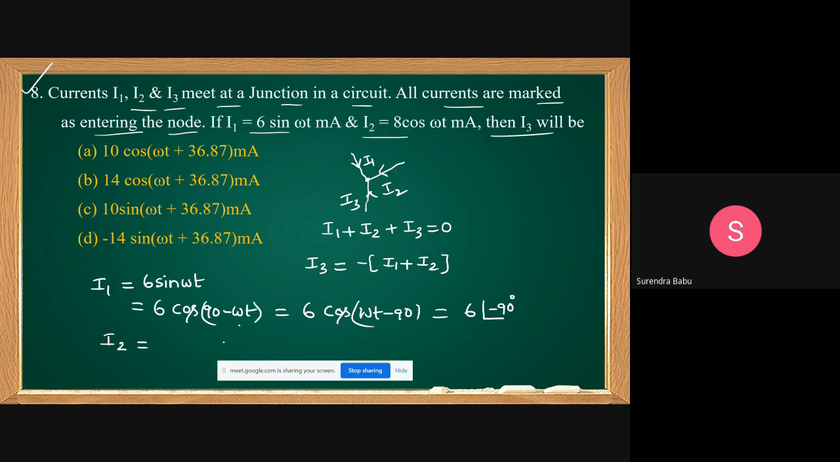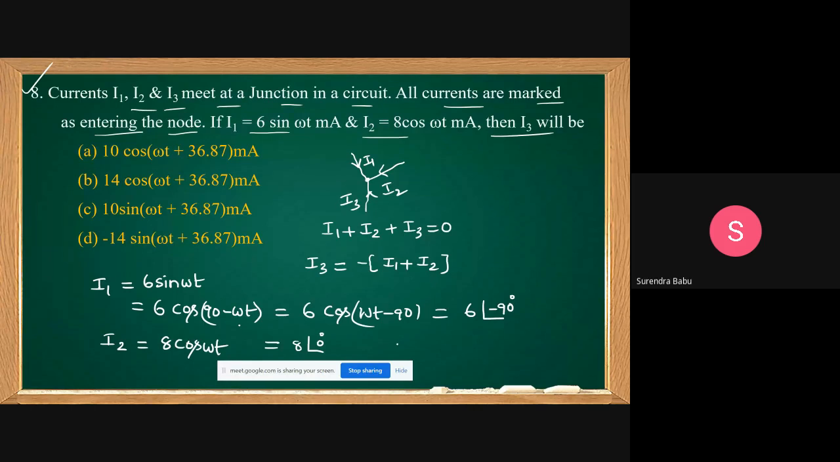What is I2? It is given 8 cos omega t. This is given in the problem. How to write 8 cos omega t in polar form, phasor form? 8 at angle of 0. That is the answer, because there is no angle here. 8 at angle of 0.